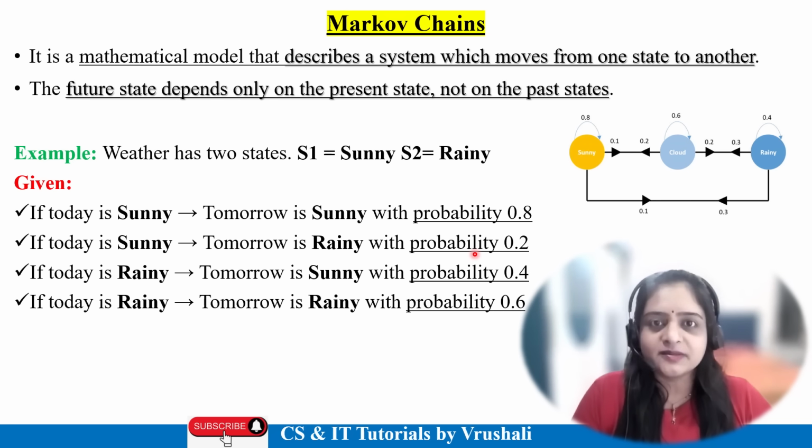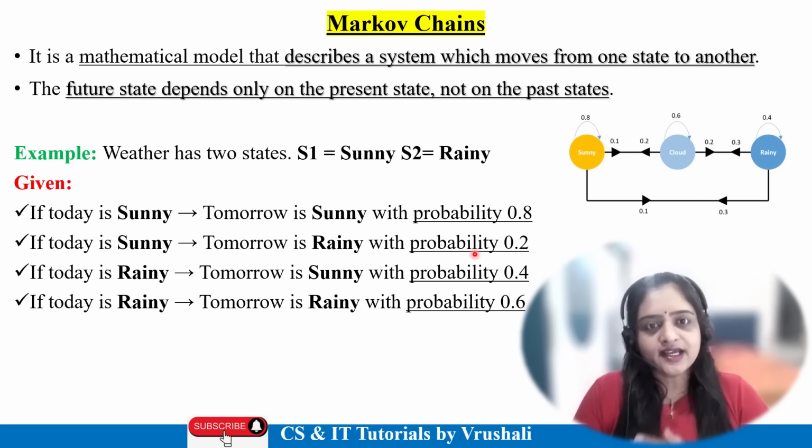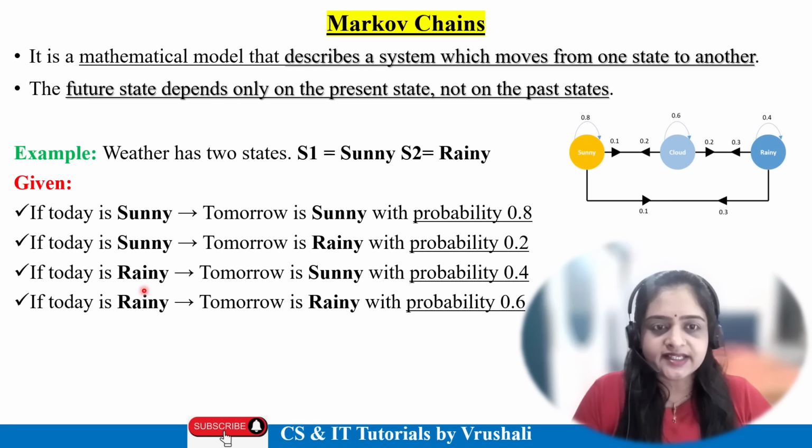Again, if today is rainy, tomorrow is sunny with probability 0.4, and if today is rainy, tomorrow is also rainy with probability 0.6. These are the assumptions.